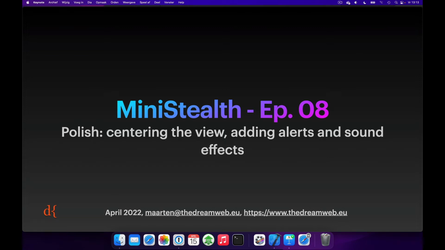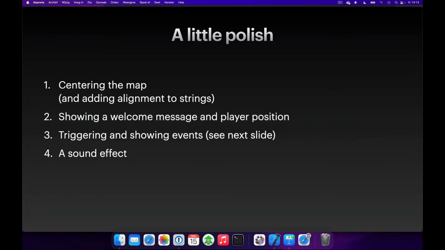Hi and welcome to this 8th episode of our MiniStealth tutorial series, where we're creating a small roguelike stealth-like game using SpriteKit and GameplayKit, and today is focusing on adding some polish to the game. So what kind of polish are we adding?